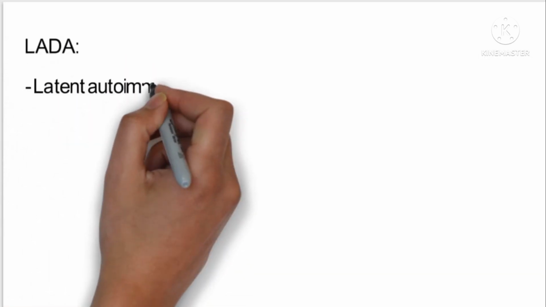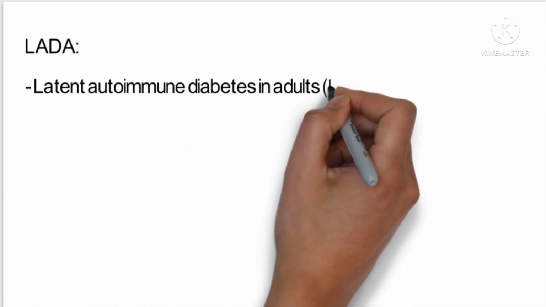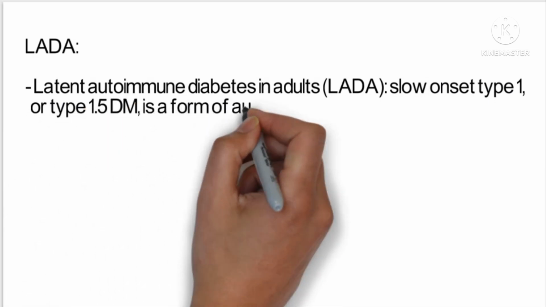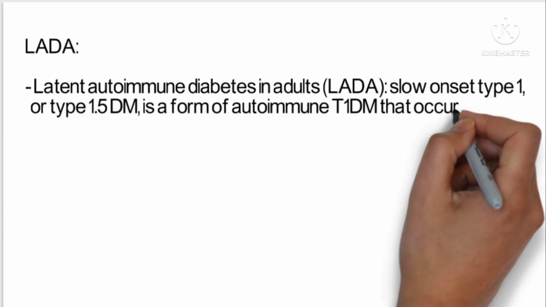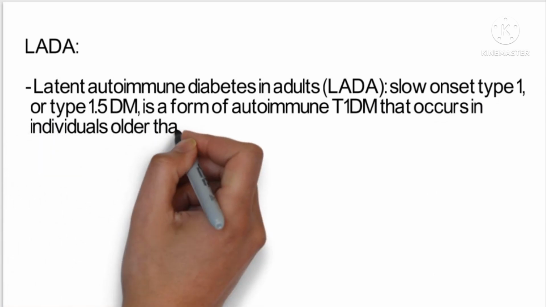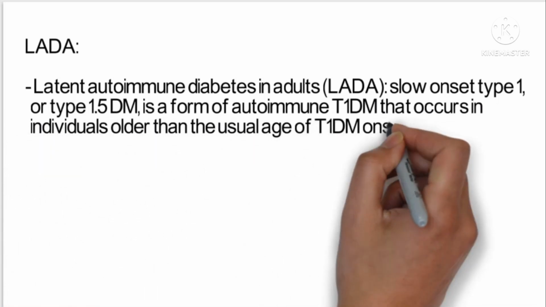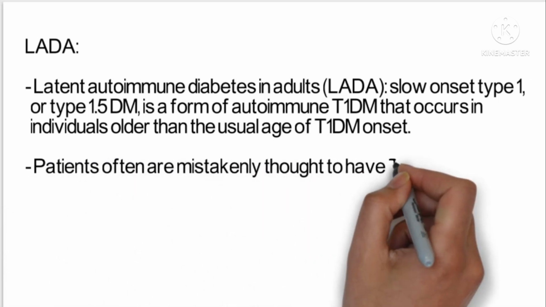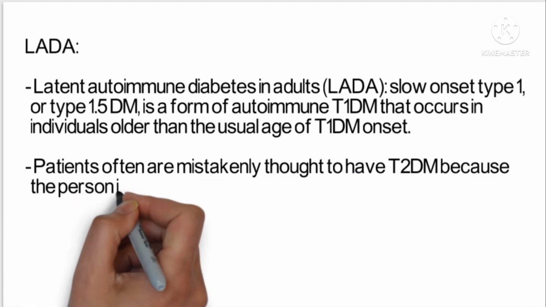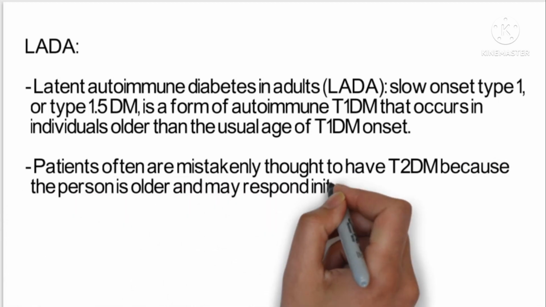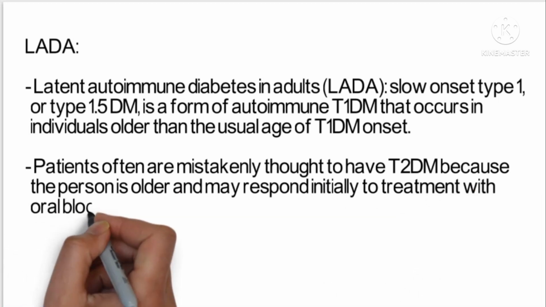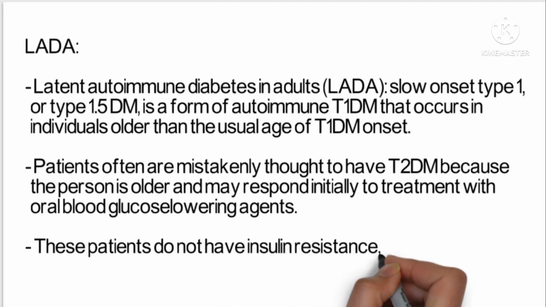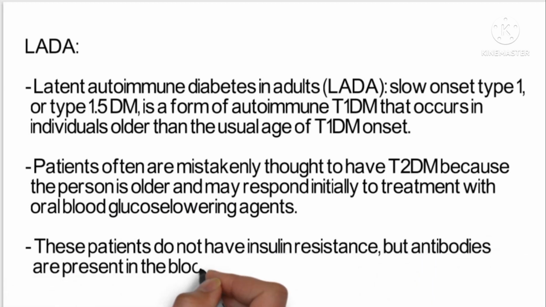Latent autoimmune diabetes in adults has a slow onset and is related to type 1, or type 1.5. It is a form of autoimmune type 1 diabetes that occurs in individuals older than the usual age of type 1 diabetes mellitus onset. Patients are often mistakenly thought to have type 2 diabetes mellitus because they initially respond to treatment with oral blood glucose lowering agents. These patients do not have insulin resistance, but antibodies are present that can destroy pancreatic beta cells.